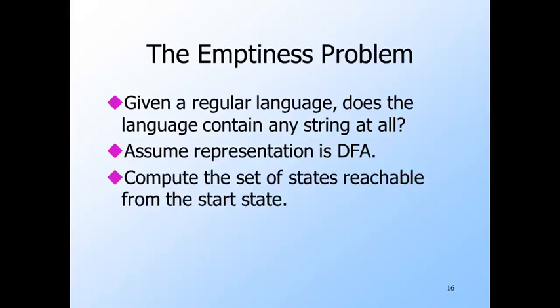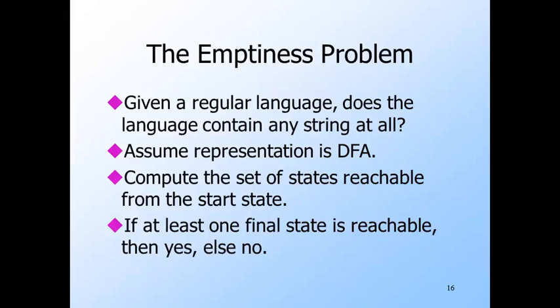Finding reachable states requires a breadth-first or depth-first search from the start state. I'm not going to assume you are familiar with these search techniques, but it is fairly easy to think of some way of searching a graph from a single node by following all arcs out of the node and marking those nodes you have visited. Then, follow arcs out of the nodes you visited and mark any other nodes you visit. Keep doing that until you cannot mark any other nodes. The marked nodes are those that are reached from the start state on some input. If at least one final state is marked, then the DFA accepts at least one input. If no final state is marked, then it is impossible for the DFA to accept anything and its language is empty.